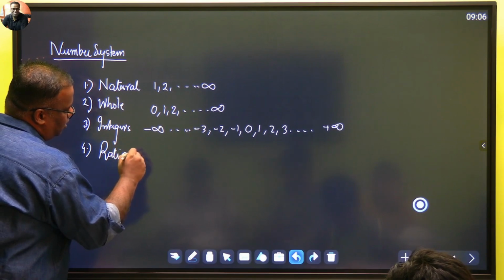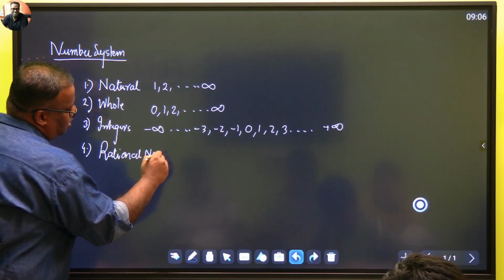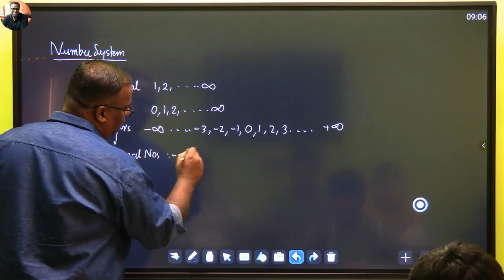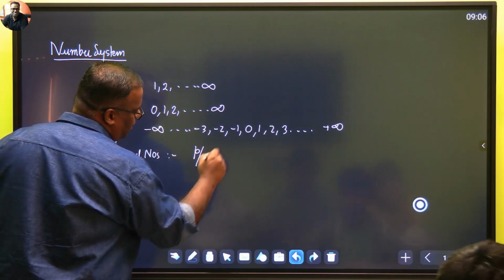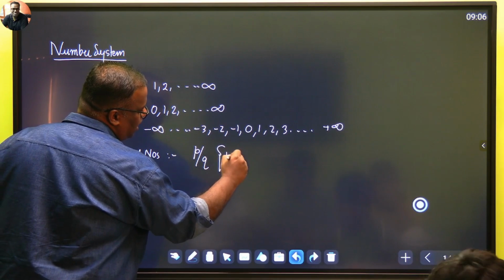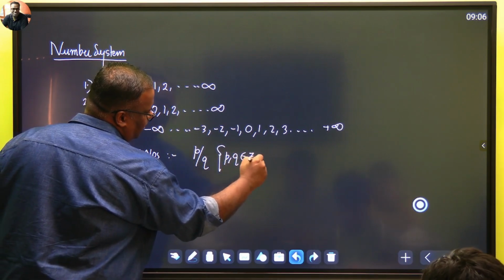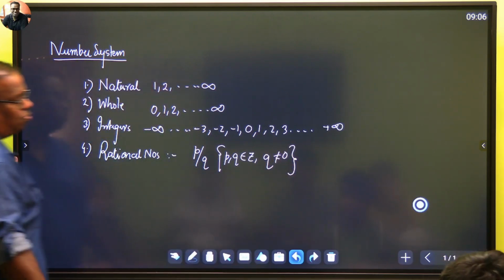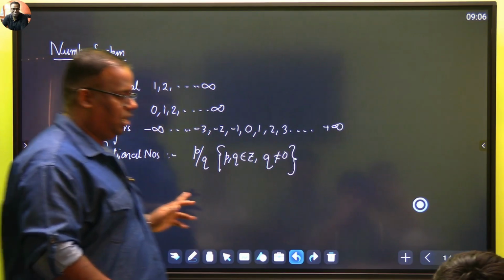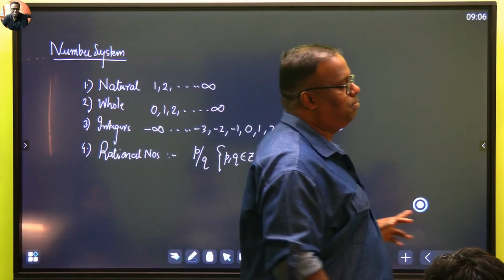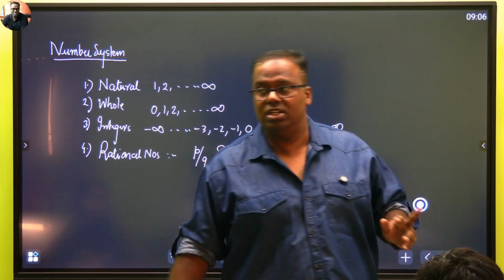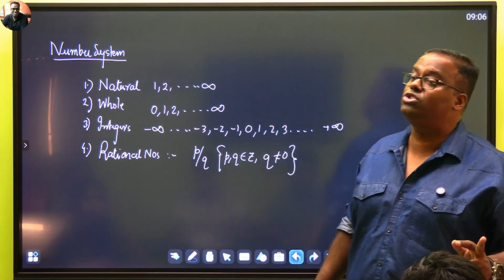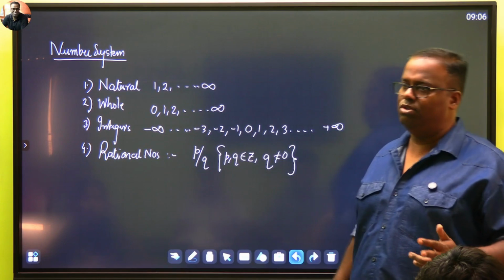Okay, rational numbers. So a rational number is a number which can be expressed in the form of p by q, where both p and q belong to the integer family. However, q can never be 0. That is, ऊपर और नीचे दोनों integers रहेंगे. 2.5 by 10 is not a rational number unless and until you strike out the decimal. You have to strike out the decimal.